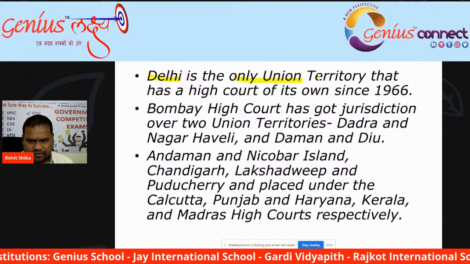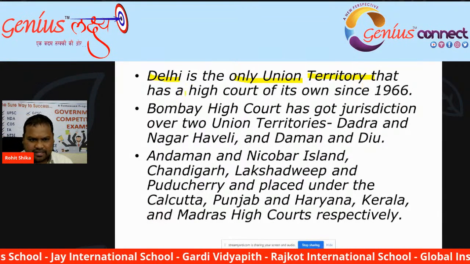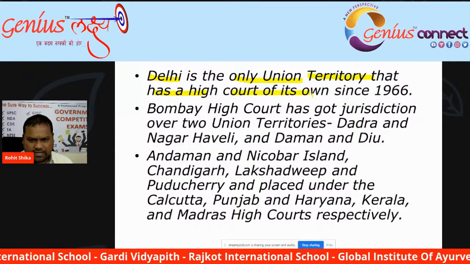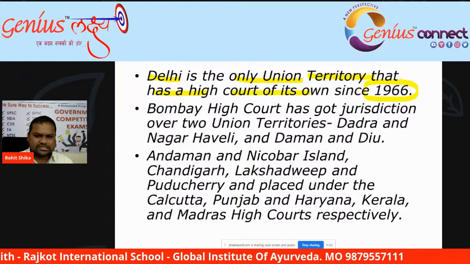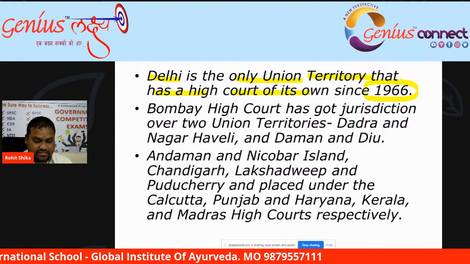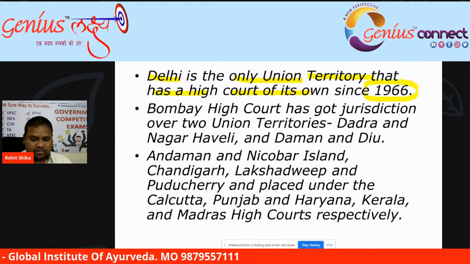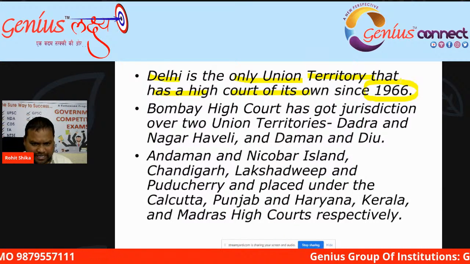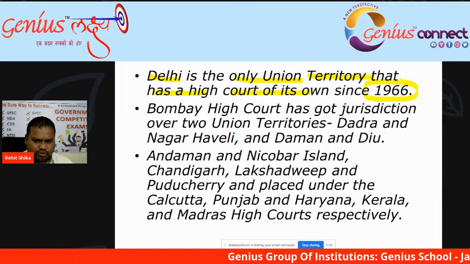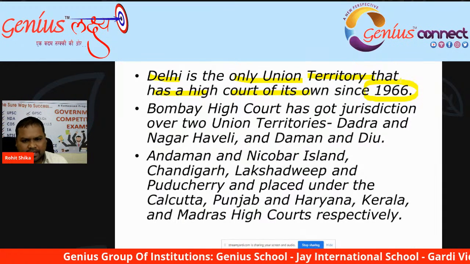Delhi is the only union territory in our country that has its own high court, and it has been there since 1966. Other union territories do not have their own high courts.